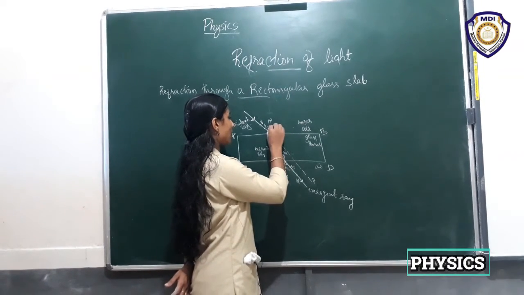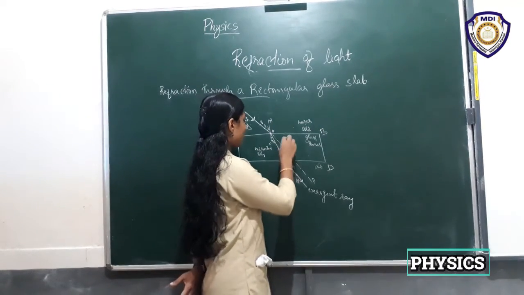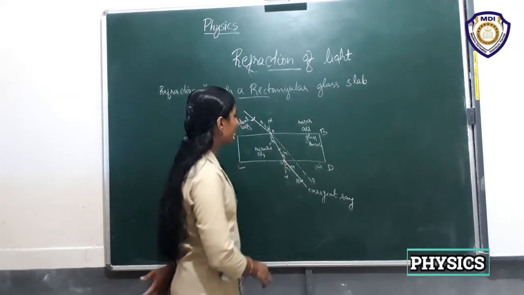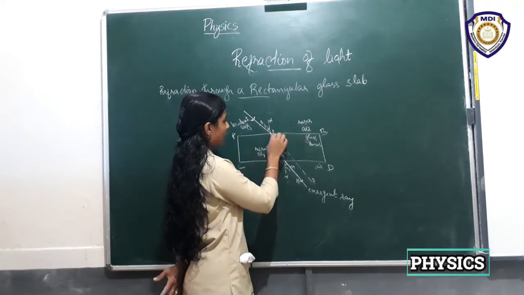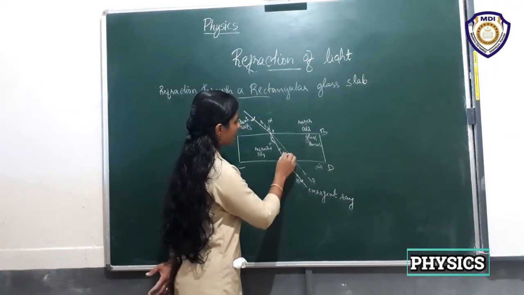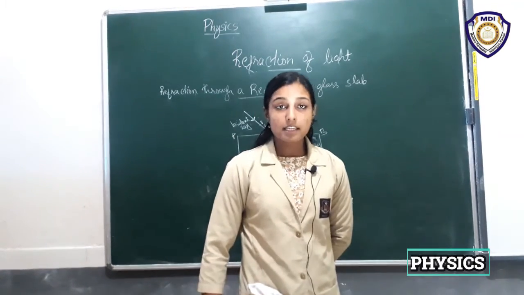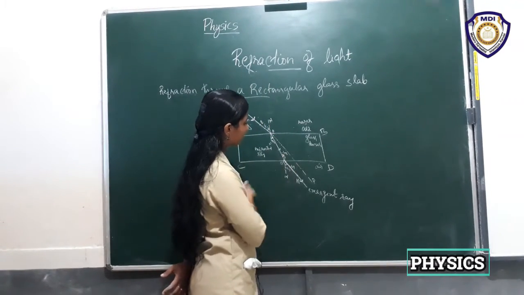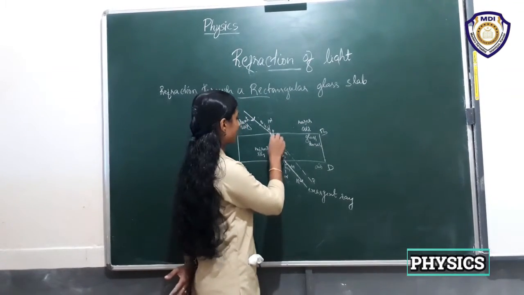Here is the incident angle, and here it is the normal, and here also it is the normal. So this angle R1 and this angle I2 are two interior alternate angles, right? So they will be equal.